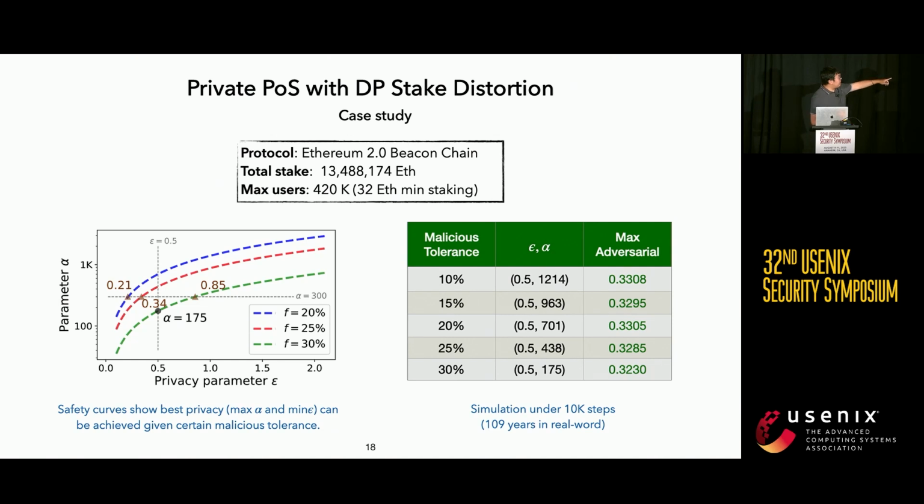On the other side, we also have some simulation results: according to the parameters on the safety curves, we run the stake distortions to test whether there are safety violations. After 10K repeated runs of the stake distortions, we do not see a single safety violation, which also validates our safety curves.